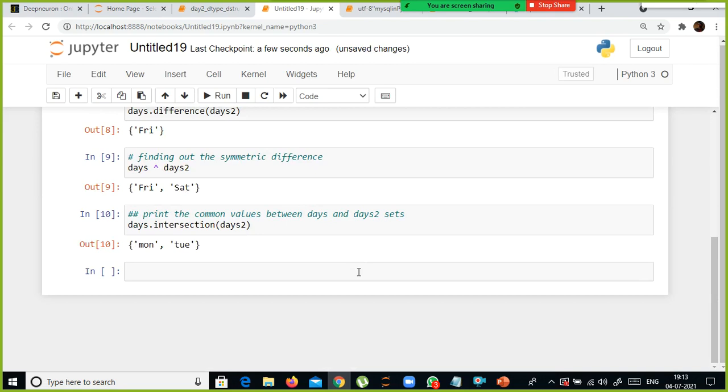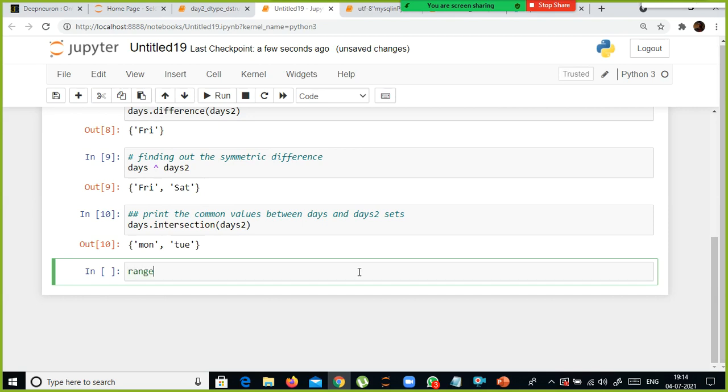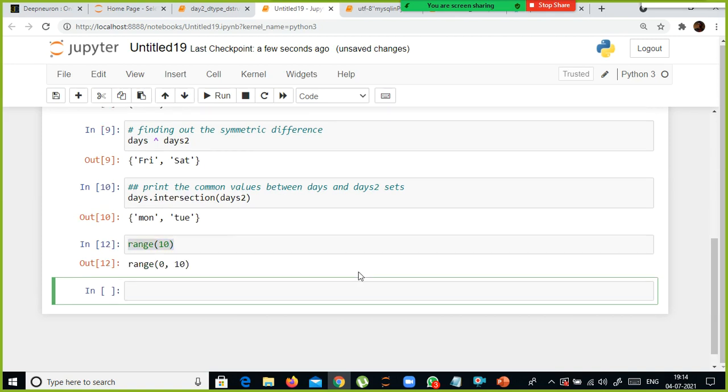So now you understood how to use this one, right? And the next one is we have something else called range. We discussed a list, tuple, all the things, and sets also, and dictionary also. And now we will look at what is range. Range is also an iterable. For example, if I say range 10, 0 to 10.